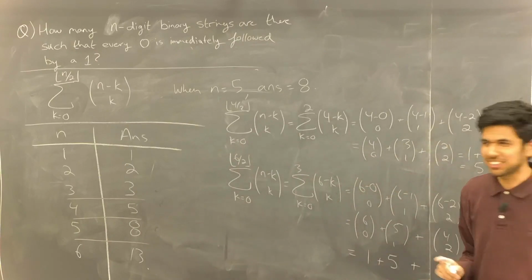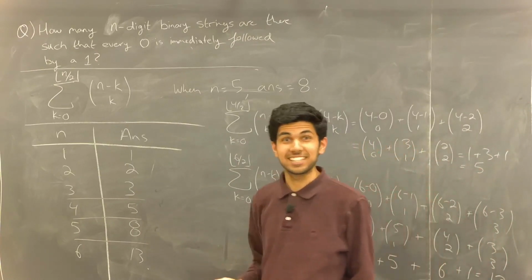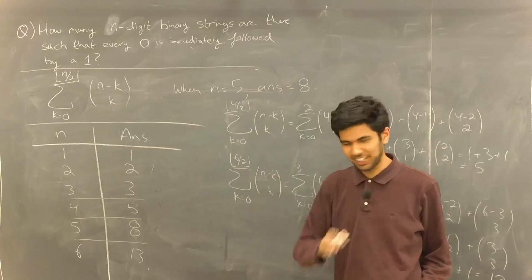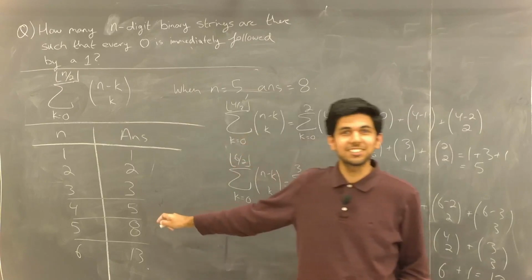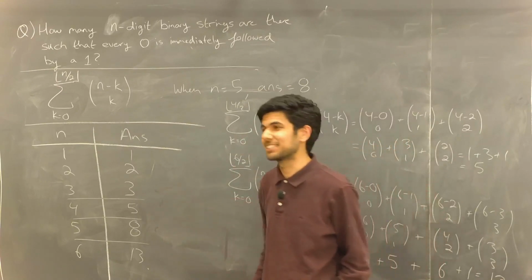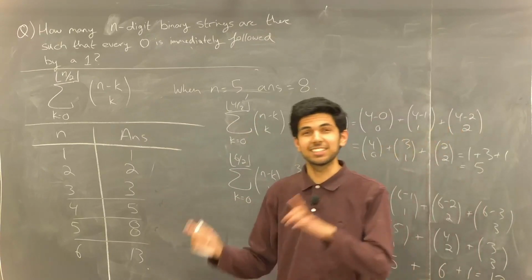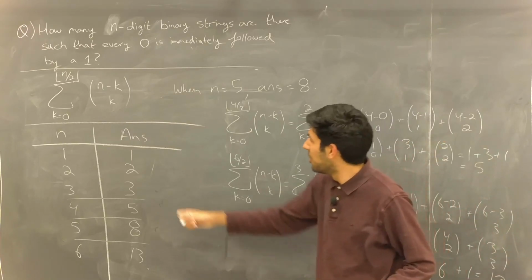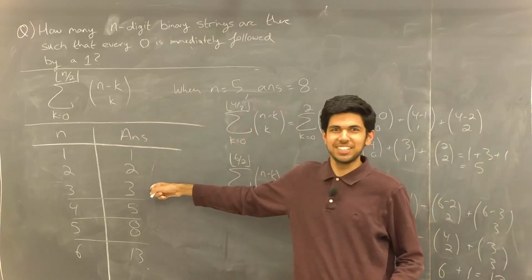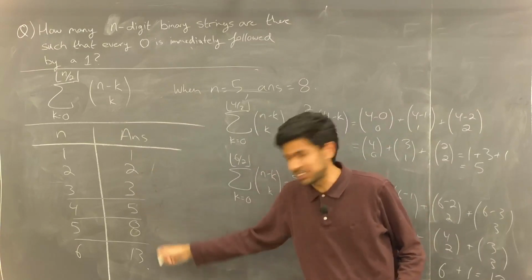Do those numbers look familiar? Hopefully you're saying yes. And if you're not, don't worry, it's totally fine. These are the Fibonacci numbers. And the Fibonacci numbers are obtained by taking the sum of the prior 2 terms of the Fibonacci sequence. 1 plus 2 equals 3. 2 plus 3 equals 5. 3 plus 5 equals 8. 5 plus 8 equals 13.